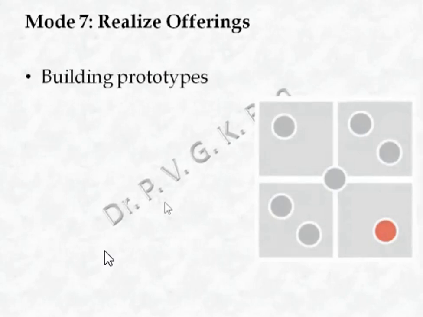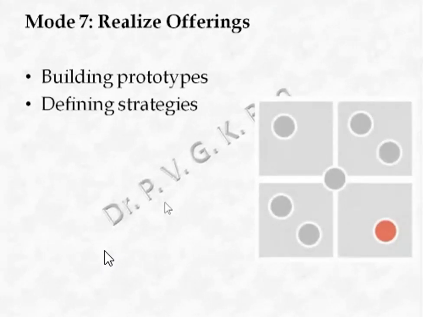So what we do here in this stage, we will build prototypes, developing prototypes to test details, feasibility, viability, and technical specifications. We will define strategies, determining what will be the market position, what are the different platforms in which our solution can be used, who can be our partners, what will be the business plan key to this innovation's success, and defining tactics.